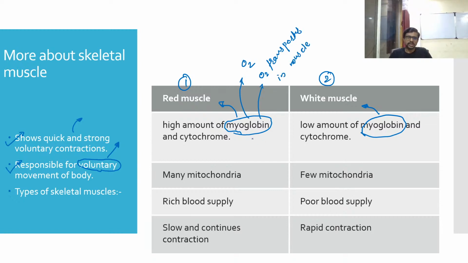Due to the high concentration of myoglobin, this muscle can use more oxygen when they work vigorously. When we start working vigorously, the concentration of oxygen in our body falls, because the rate of breathing is still less compared to the use of oxygen inside our body. At that time myoglobin helps the red muscle to work with oxygen. Otherwise the white muscle will enter into anaerobic respiration.